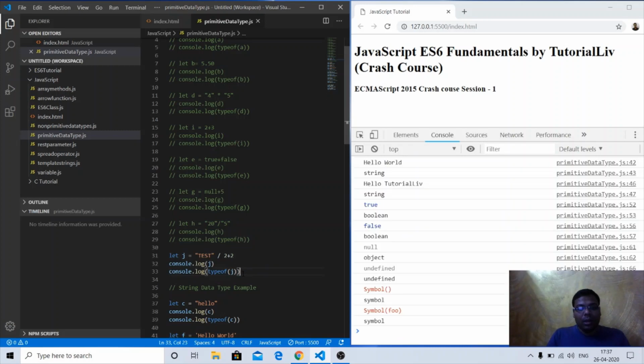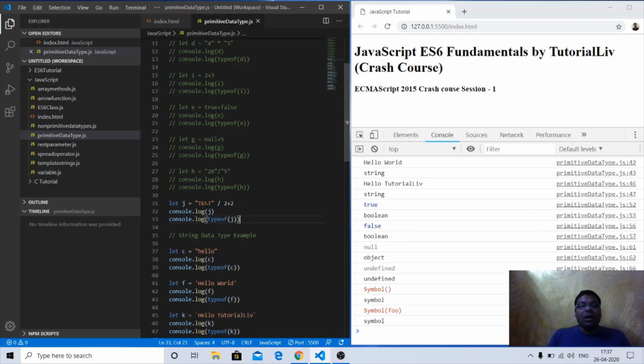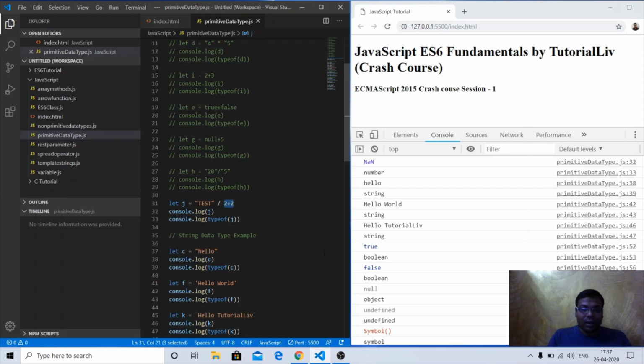Moving forward, if I try to add a string with a number, we can see these two are numbers, 2 plus 2 will be 4. And if I try to divide this by test, we can see a string cannot be divided, because test cannot be converted into a number. If it were 10, 12, 13, 14, any number enclosed in double quotes, JavaScript would convert it into a number.